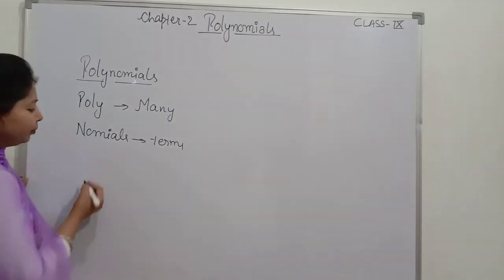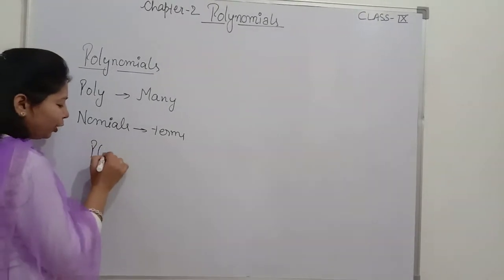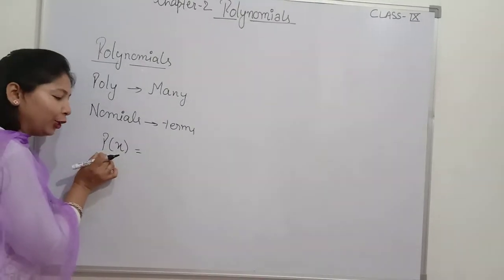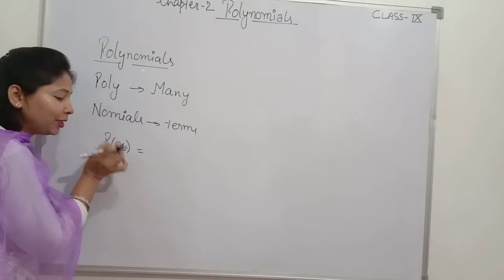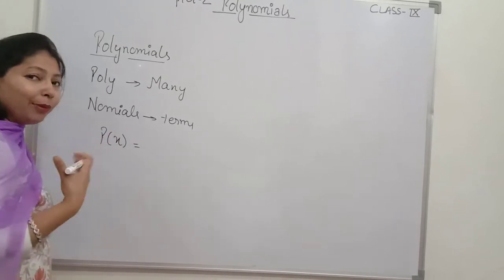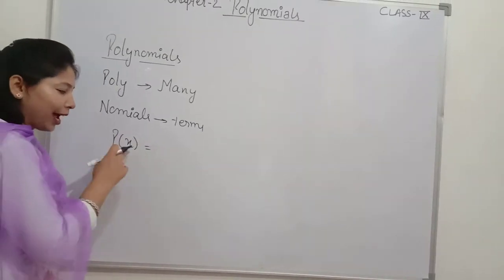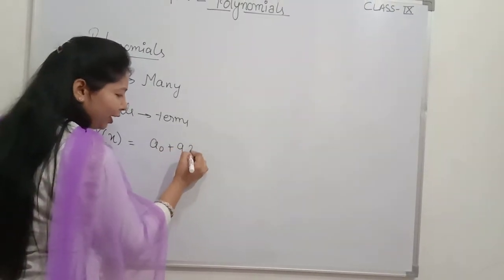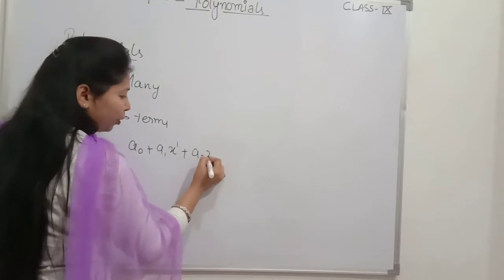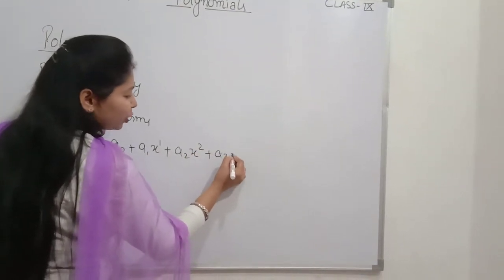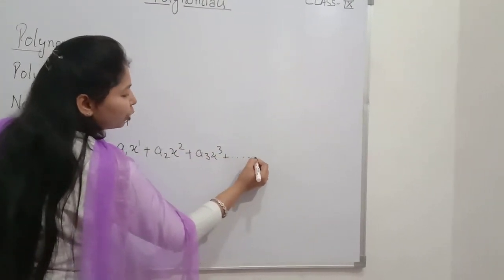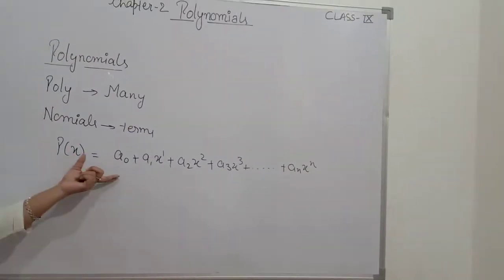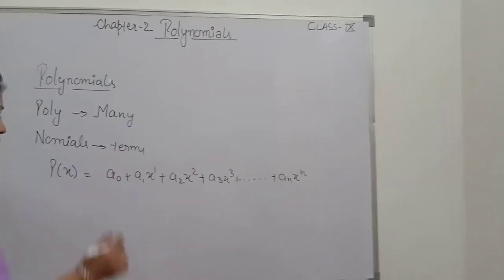For example, we have a polynomial. A polynomial is represented by p of x. This is the polynomial and this is x. That means any polynomial can use a variable such as x. Now it can be written as a0, a1 x to the power 1, a2 x to the power 2, a3 x to the power 3, plus so on, plus an x to the power n. This is the general expression for the polynomial, where